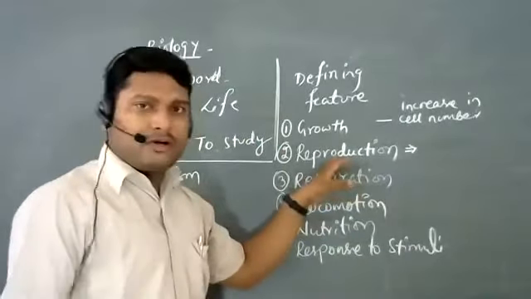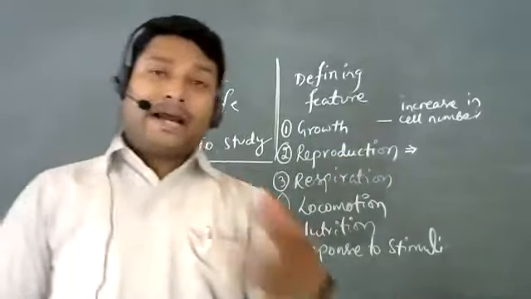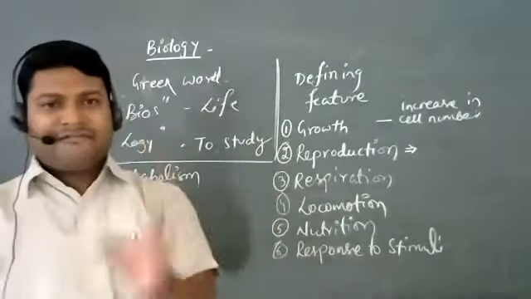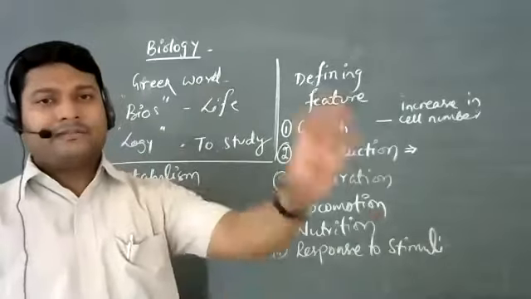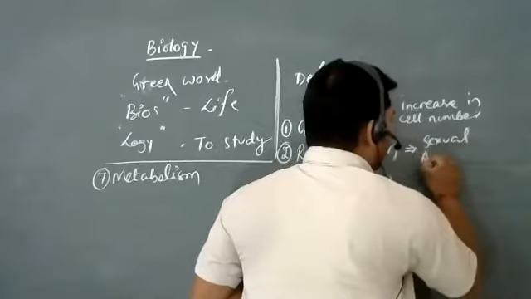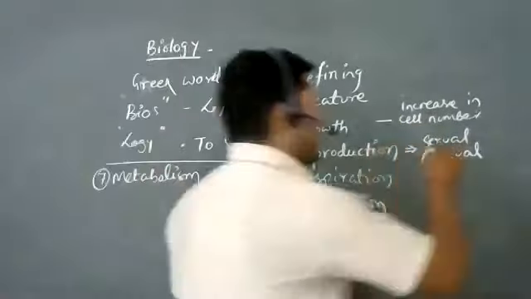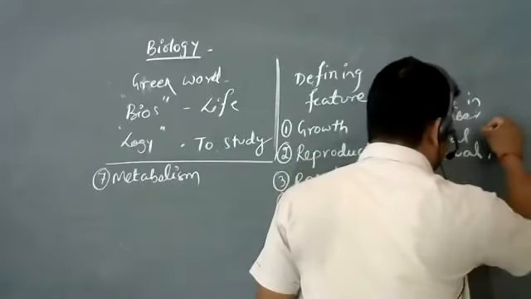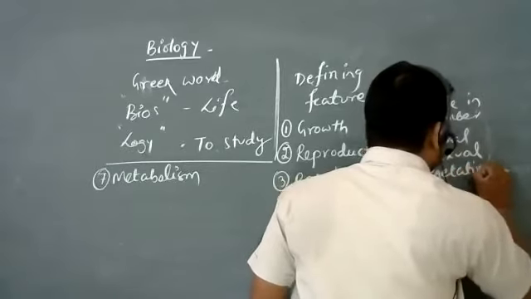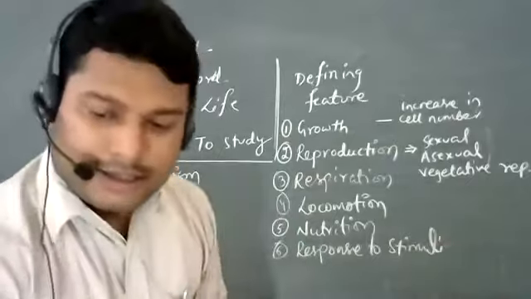Now we all know that humans reproduce, animals reproduce, plants reproduce, microbes also reproduce: planaria, bacteria, hydra, fungi, all of these reproduce by different means. For example, you have sexual mode and asexual mode. And also there is a third type that we can call vegetative reproduction. Right? You have learned these things in class 10th.